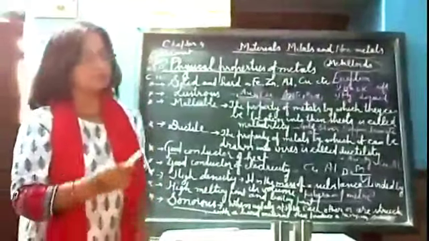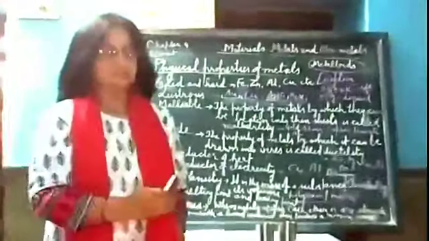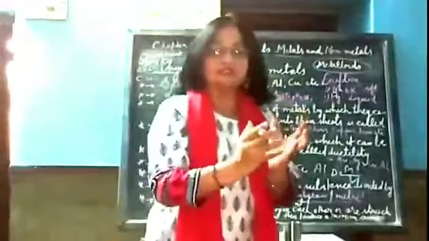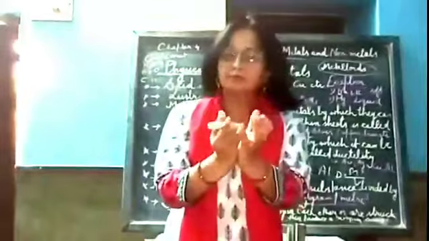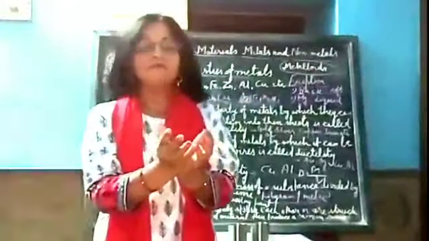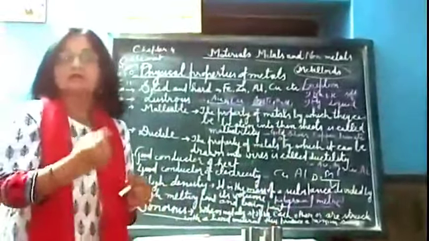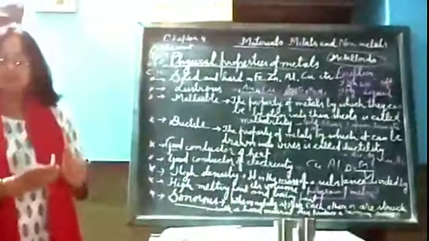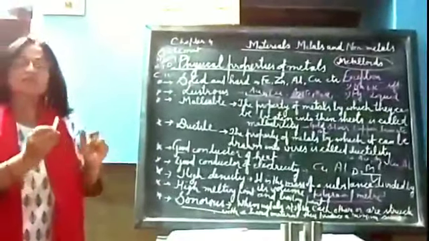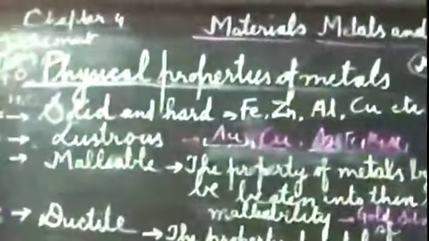Today I am going to start the physical properties of metals. Before starting, what is the meaning of physical? Physical means externally visible. We can see it by looking at or touching the object. So these are the physical properties. The first property is that metals are generally solid and hard.